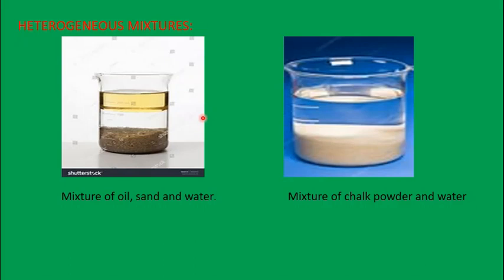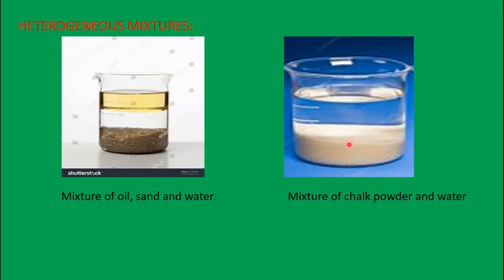Here, in the first one, you can see a mixture of oil, sand and water. When you take these three and put them together, you can see three distinct layers. It is not uniformly distributed. Oil, being lighter than water, is on the first layer. Then you can see water, and sand, which is denser, settles at the bottom of the beaker. So this is also an example of a heterogeneous mixture where the composition is not at all uniform, containing physically distinct particles. You can clearly see oil, water and sand.